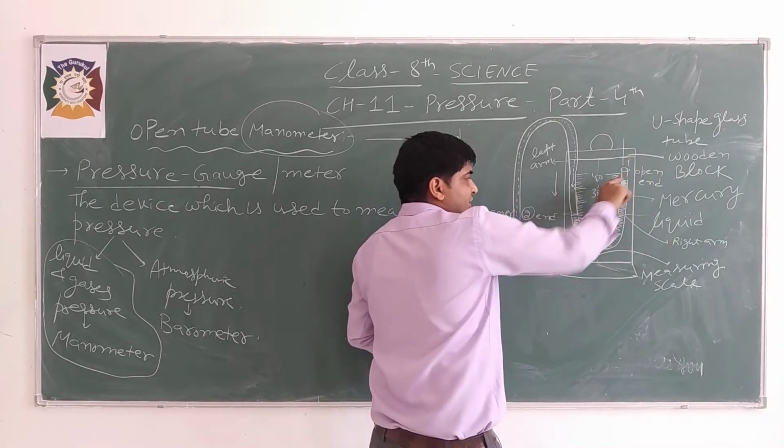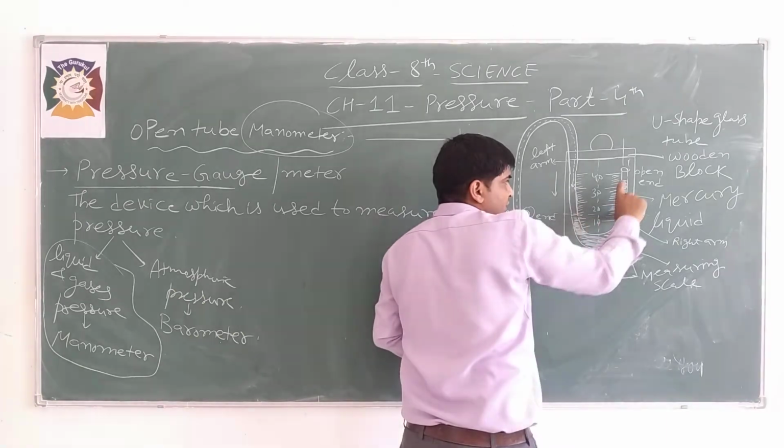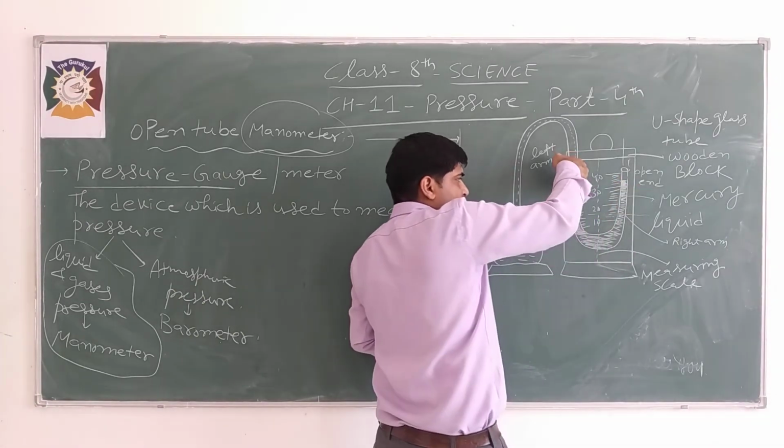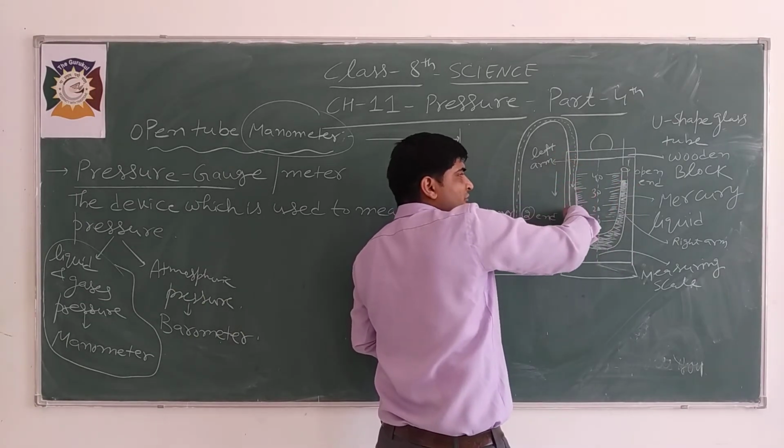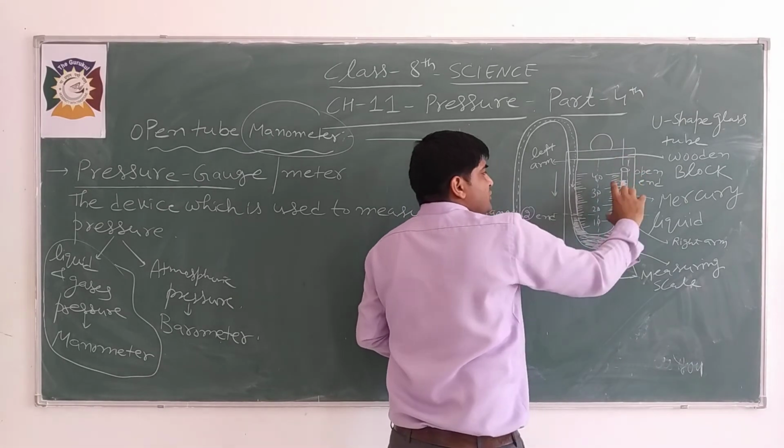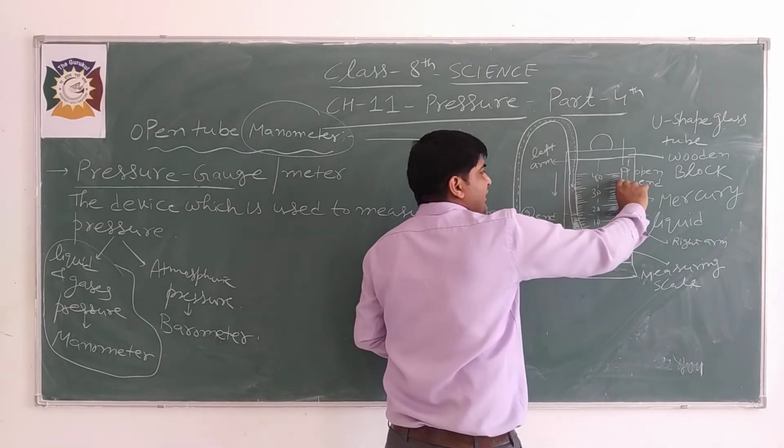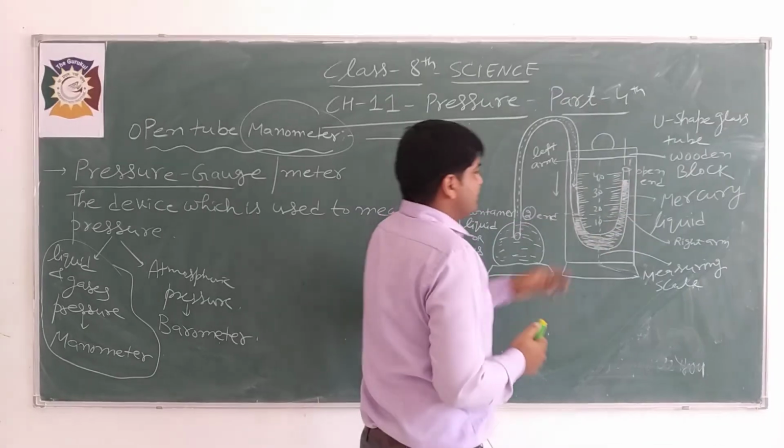This is the height from this level. This is at a lower level, and this is at a higher level. So this is the height attained by the liquid in the right arm.